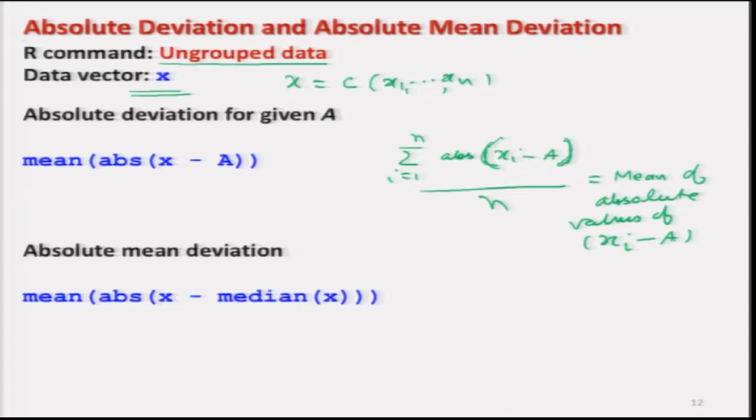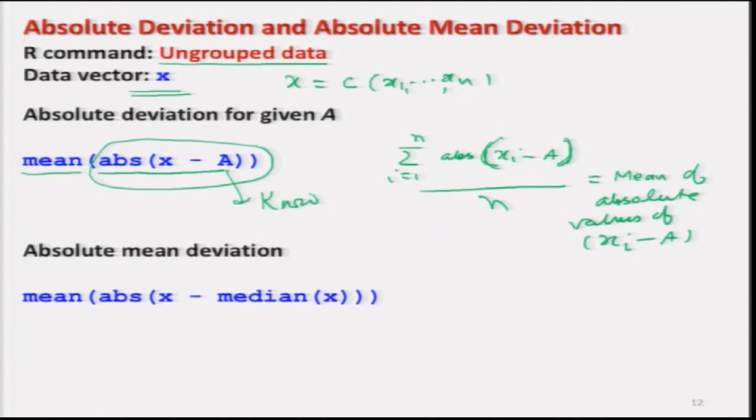So, I have used this concept here. First I write down the absolute value of all the data around a given point a, and then I find the mean of all such absolute values. By writing mean of abs(x minus a), we will find the value of the absolute deviation around any given value a.